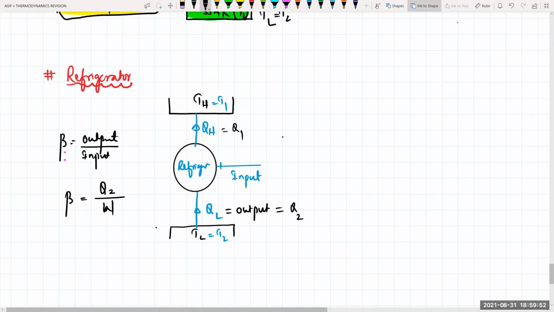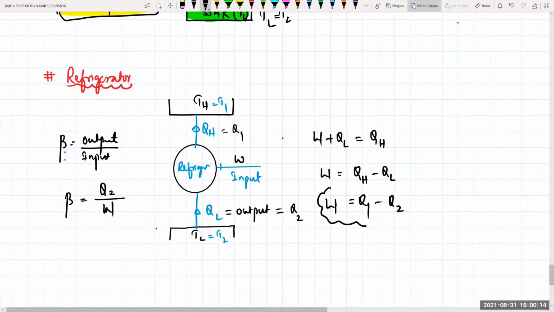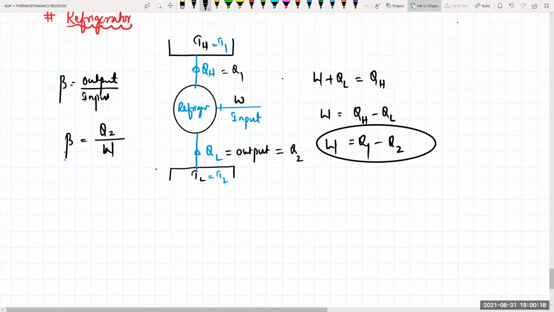So this is the amount of work we are doing. If I read the equation, W plus Q lower will be equal to Q higher. That means the work done will be equal to Q higher minus Q lower. Q higher is Q1, Q lower is Q2, and that is nothing but W. So that is about your beta part.